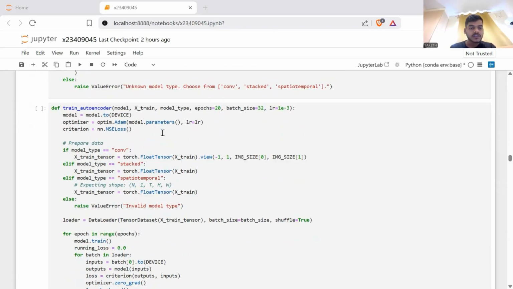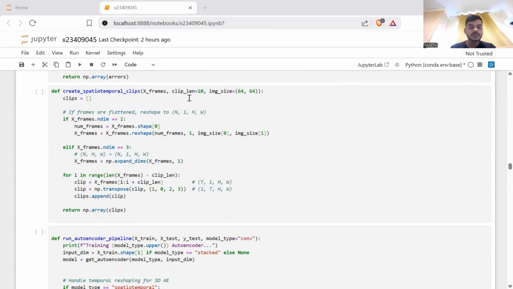The train autoencoder function is responsible for training different types of autoencoder models using a standard reconstruction-based learning approach. It begins by transferring the model to the appropriate computation device, preferring a GPU if available, and setting up the Adam optimizer along with the mean squared error loss, which measures how well the autoencoder reconstructs its inputs.